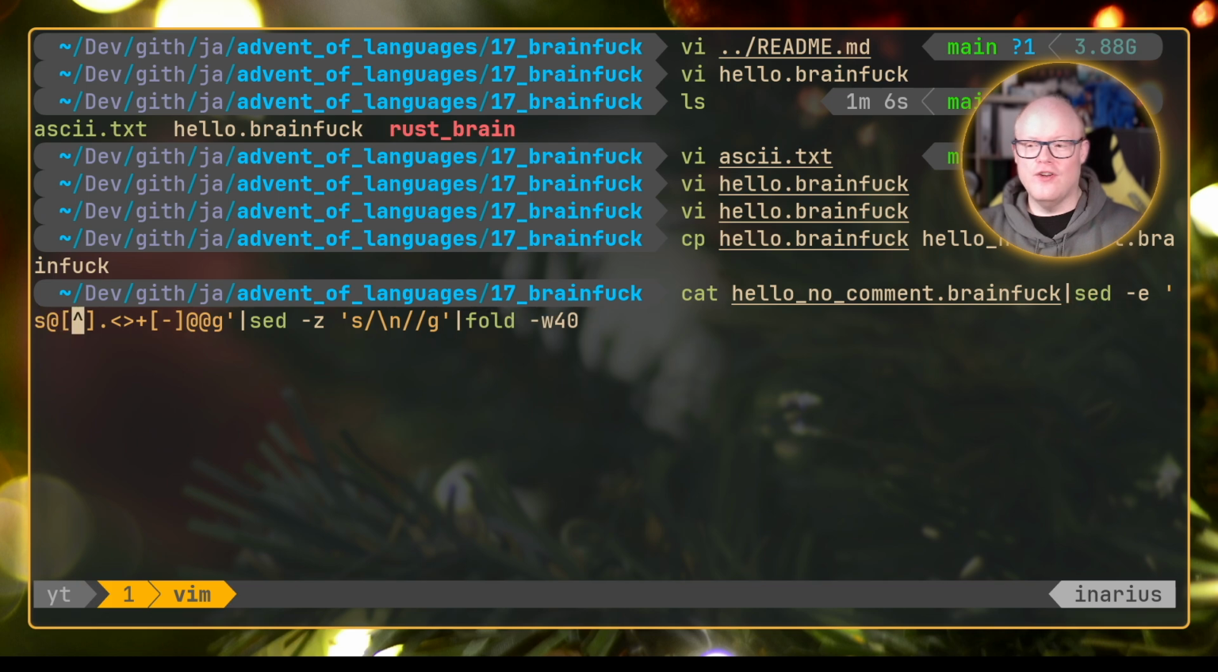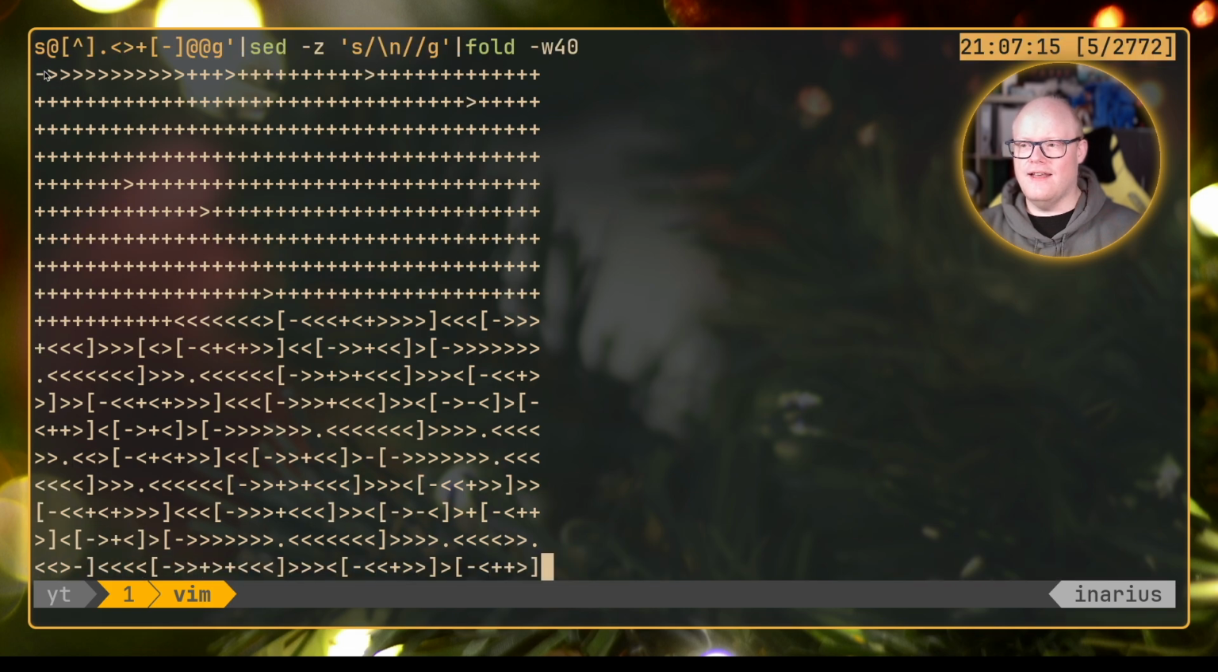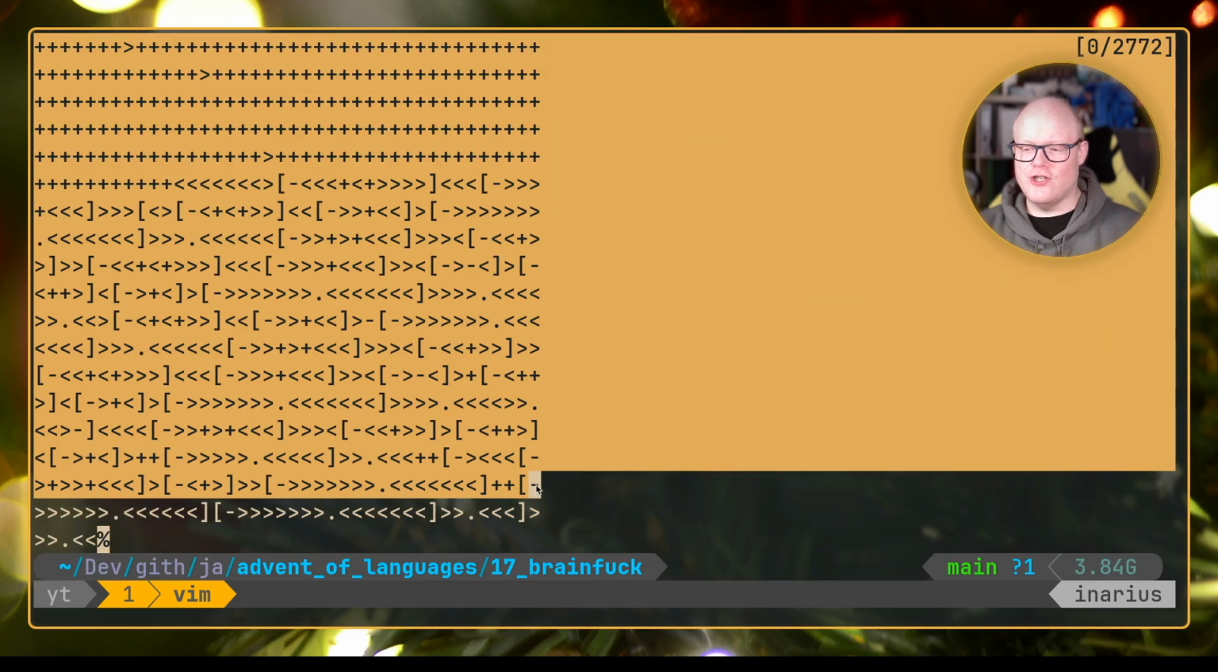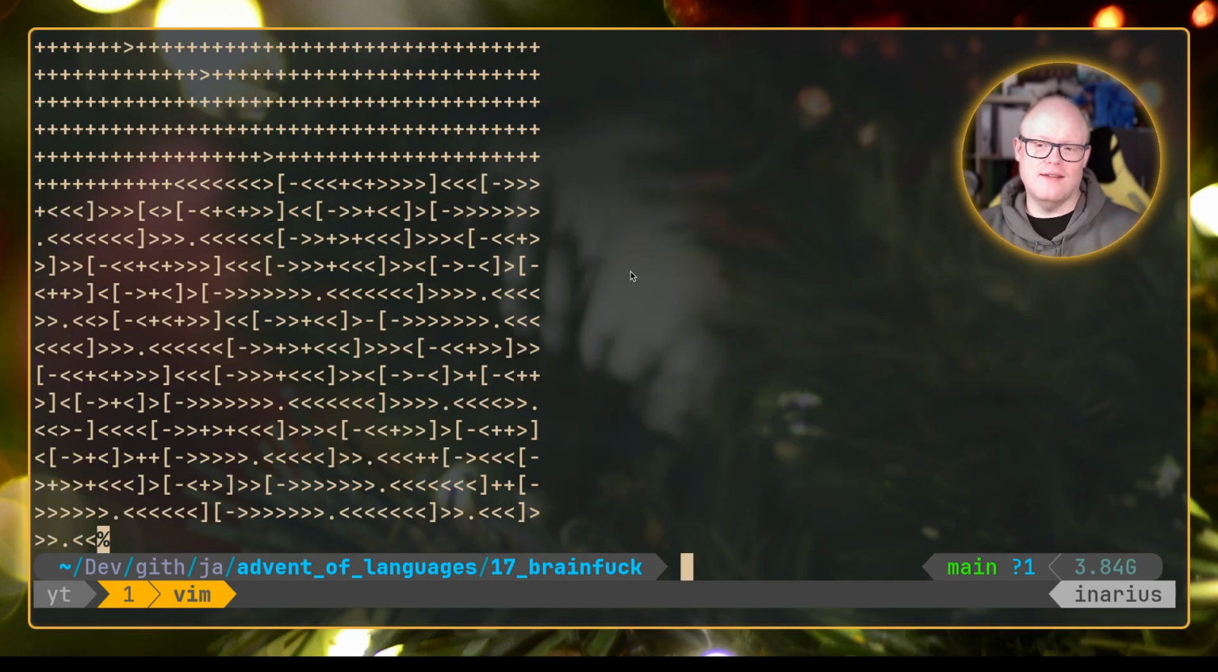And now let's do something like hello no comment brainfuck, and we simply put that through a set of regular expressions which essentially filter out everything that is not one of the brainfuck characters. Then we are removing every new line, and then we are formatting this with 40 column width. I've prepared that beforehand, so we can simply output that. And this is now the whole program that we wrote. And as you can see, it's not even that large. So it seemed a lot larger through all our comments, but it's not that absurdly large.